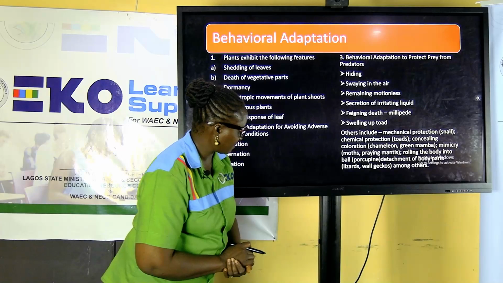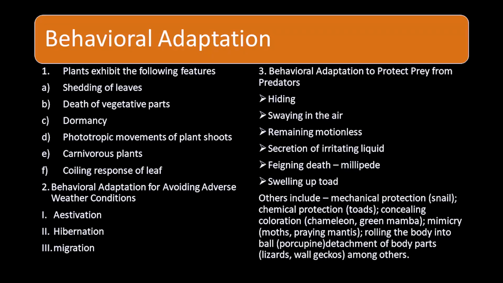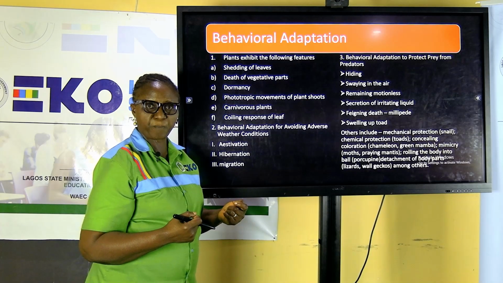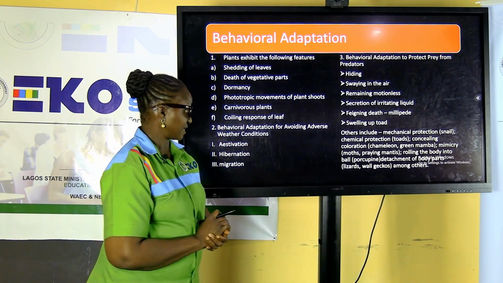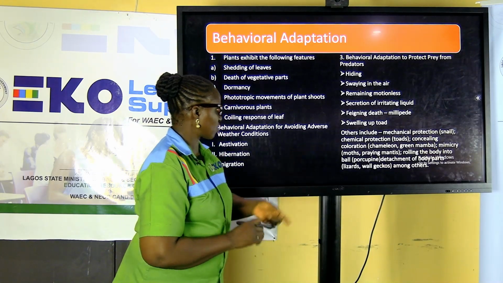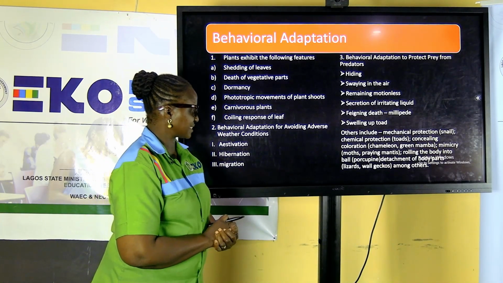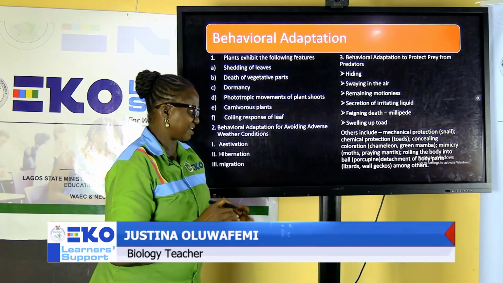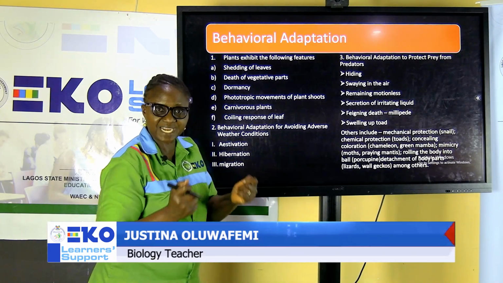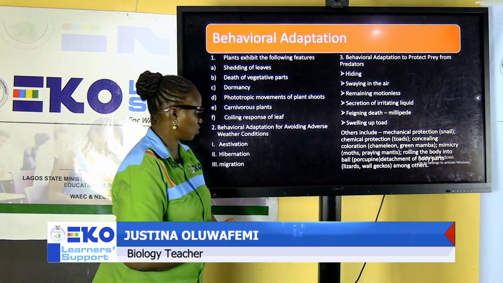What are the other features? We have mechanical protection, like these snails, they have a shell. Then we talk about chemical protection, like toad, when it's threatened, it's from the poisonous gland. It produces poisonous substances. We have concealing coloration. Example that I gave here is chameleon. Do you know a chameleon picks the color of the environment? That is concealing its color. It's trying to hide so that you don't see it.